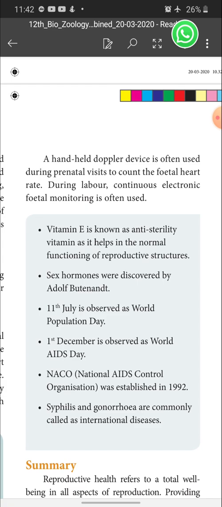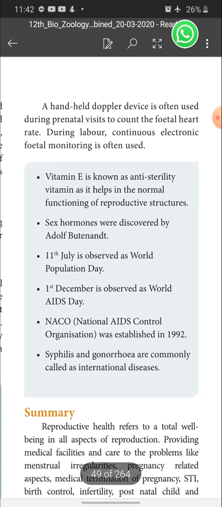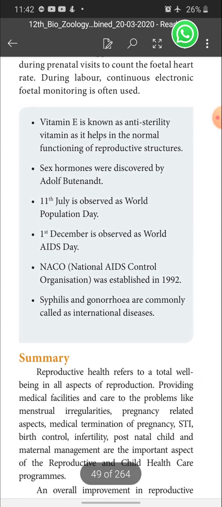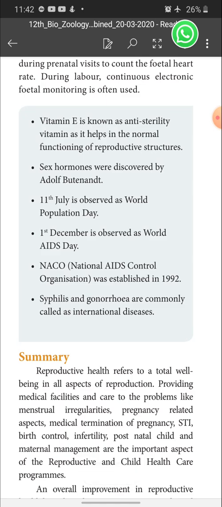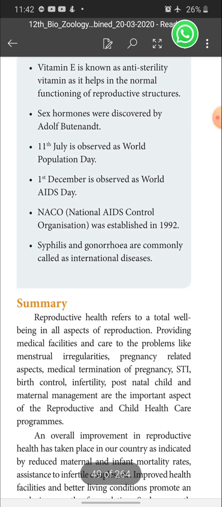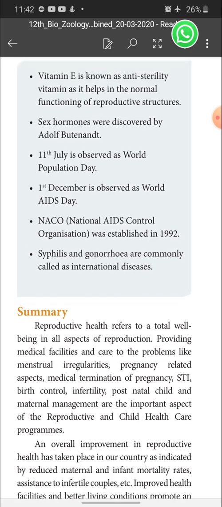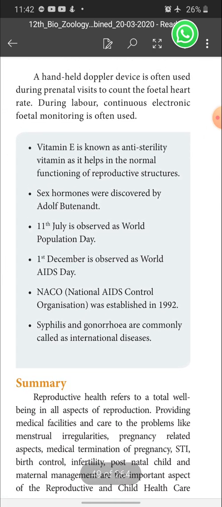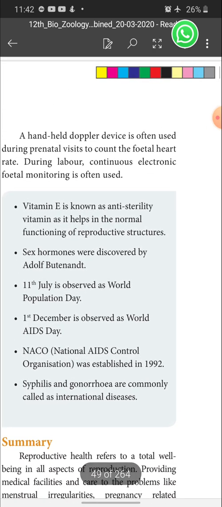Vitamin E is known as the anti-sterility vitamin as it helps in the normal functioning of reproductive structures. Sex hormones were discovered by Adolf Butenandt. 11th July is observed as World Population Day. 1st December is World AIDS Day. NACO, National AIDS Control Organization, was established in 1992. Syphilis and gonorrhea are commonly called venereal diseases. Underline it. These are some 1 mark as well as some 2 mark questions you will have, children.